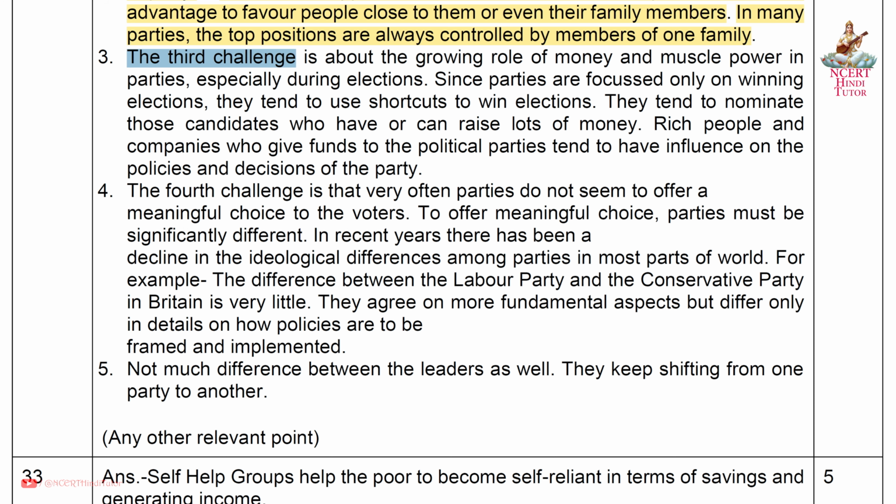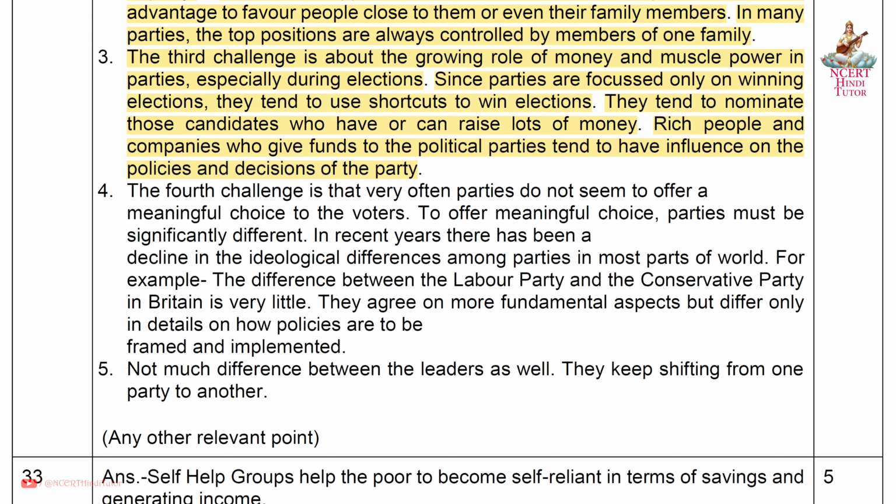Third, the challenge is about the growing role of money and muscle power in parties, especially during elections. Since parties are focused only on winning elections, they tend to use shortcuts to win elections. They tend to nominate those candidates who have or can raise lots of money. Rich people and companies who give funds to the political parties tend to have influence on the policies and decisions of the party.